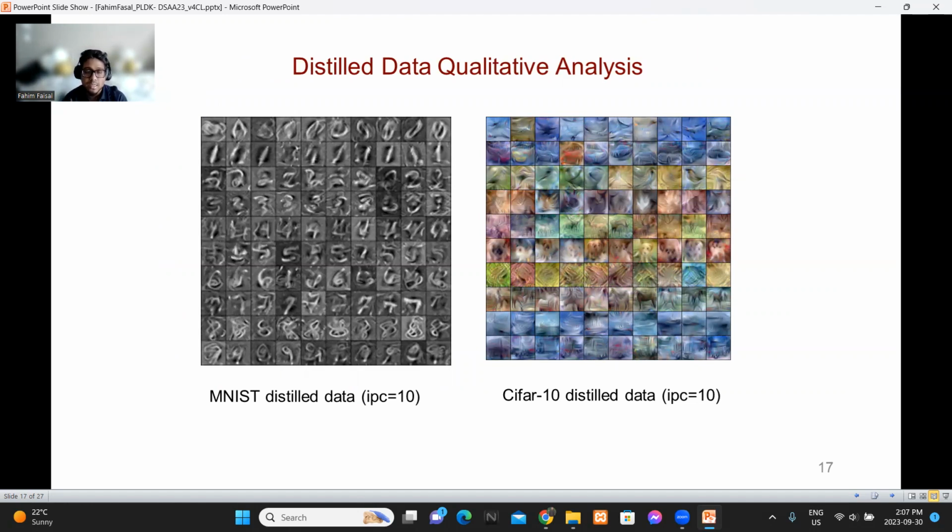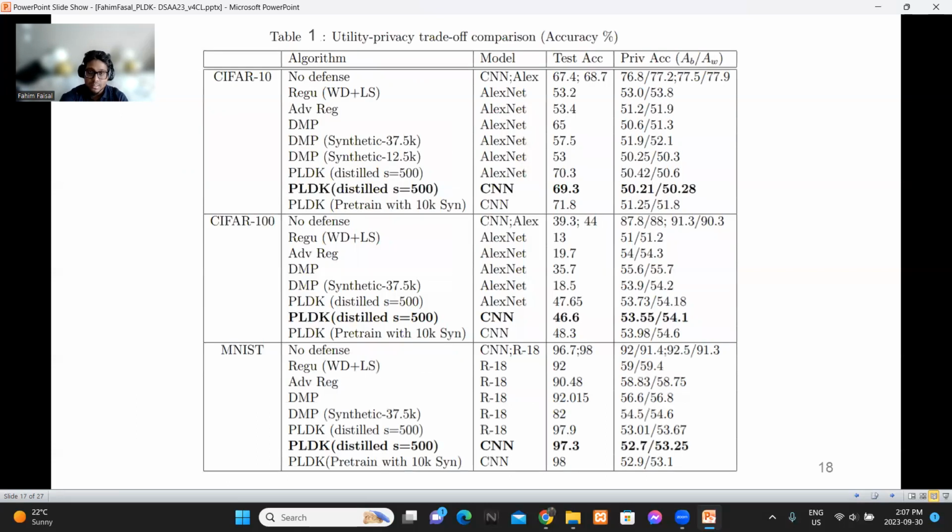In the qualitative analysis, if you observe carefully, we can see in MNIST there are 10 images per class. For 0, 1, 2 to 9, we have 10 images per class. And for CIFAR 10, from horse to different animals, we have 10 images per class. If you look at the horse image or the 0 or 1 image, we can see that it is able to preserve the distinctive pattern of the real data using only 10 images per class.